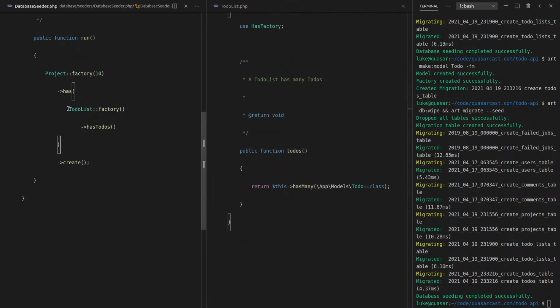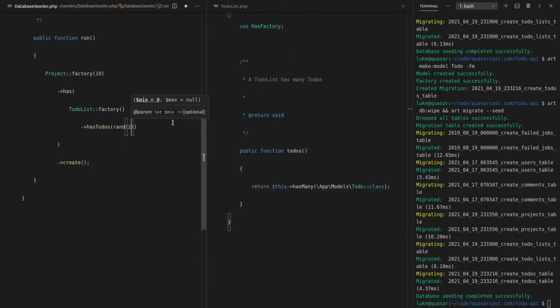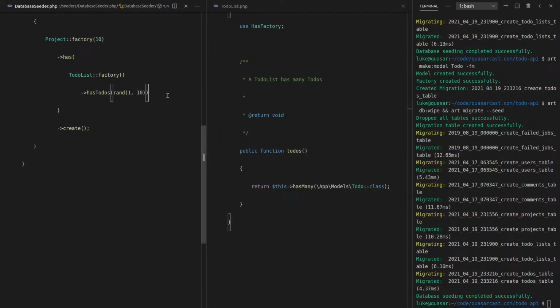Cool. All right, so now we can say to-do list factory. It has to-dos. How many to-dos does it have? Let's use that random code that I had before. What was it? Rand, and then you can just send through something. So maybe like rand, I don't know, 2 to 10 to-dos. Or maybe even 1 to 10 to-dos. You know, some of them might just have one item in there. And I think that might be it.